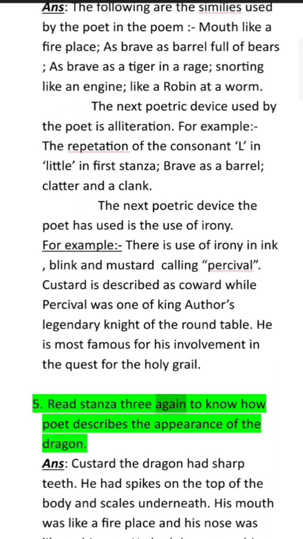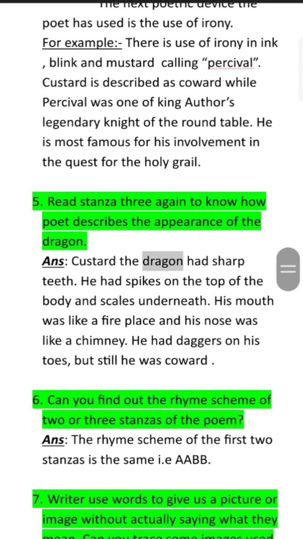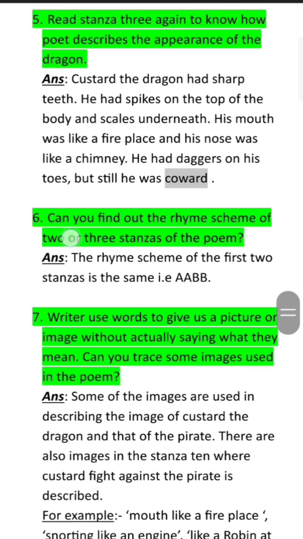Read stanza 3 again to know how the poet describes the appearance of the dragon. Ans. Custard the dragon had sharp teeth. He had spikes on the top of the body and scales underneath. His mouth was like a fireplace and his nose was like a chimney. He had daggers on his toes, but still he was a coward.